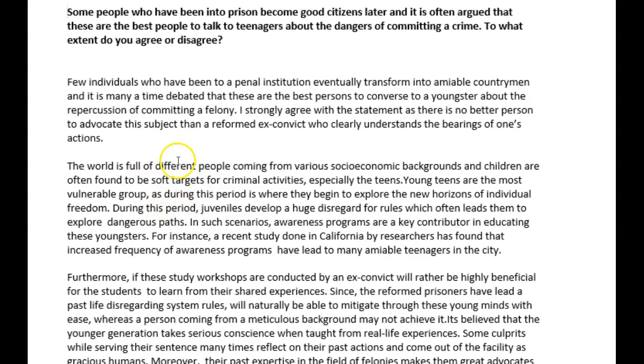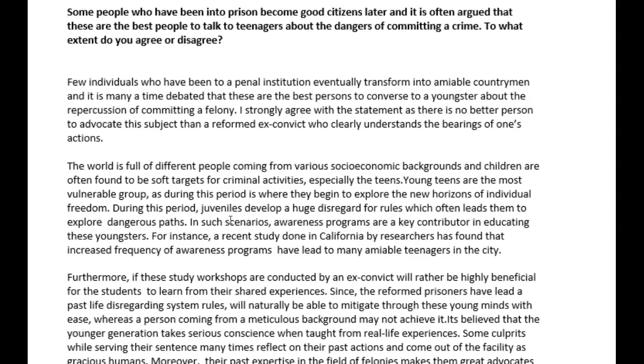Okay, so all I know from this first sentence is that teenagers are vulnerable. But where are you actually talking about the prisoners? What you talked about here was an awareness program, but we don't know who is conducting this awareness program. We don't know who the contributors to this program are. So it's a paragraph that, although it uses lovely grammar and lovely vocabulary, doesn't really do a lot to answer the question. And we don't know if ex-convicts are a part of this. So it needed a little work.